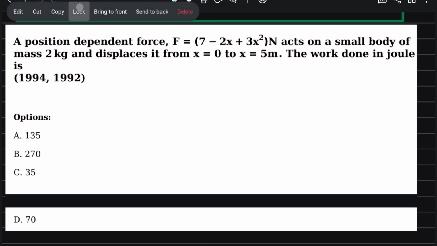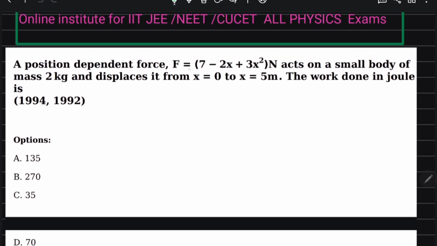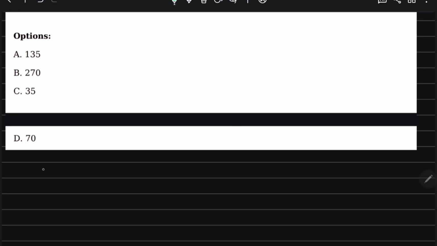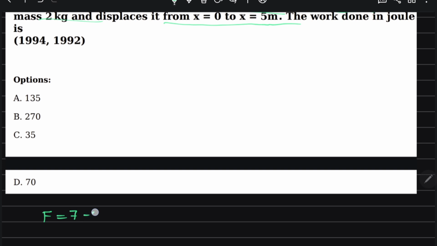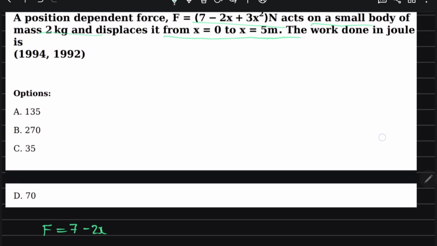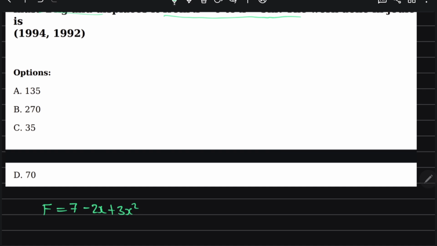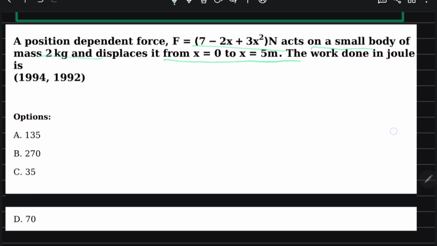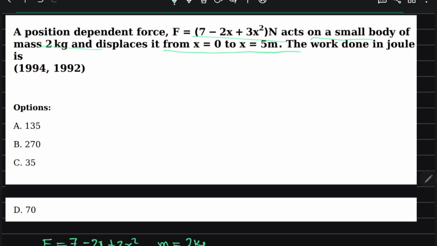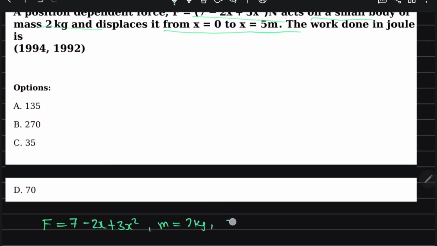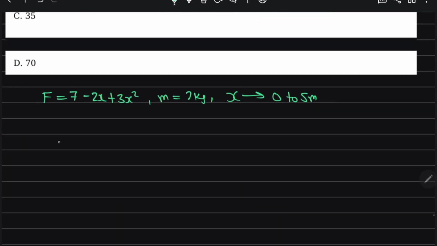This is a very important question, it comes two times in the examination. A position dependent force is given, acting on a small body of mass 2 kg, and it displaces it from x equal to 0 to 5 meter. The work done on it? So the force they have given us is 7 minus 2x plus 3x square, and the mass of the body is 2 kg, displaced from 0 to 5 meter. So work done is equal to force into displacement.